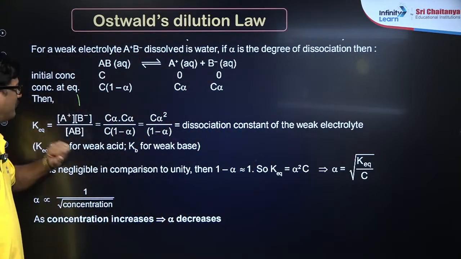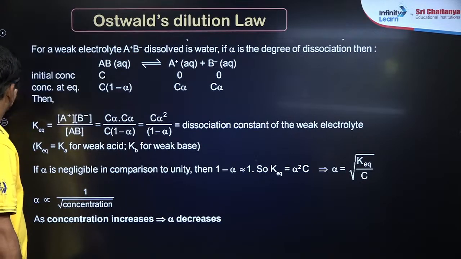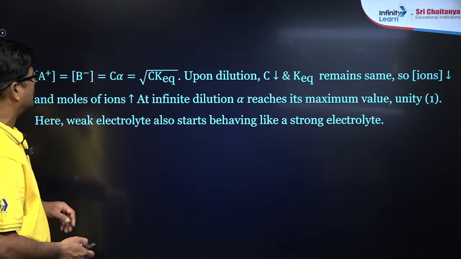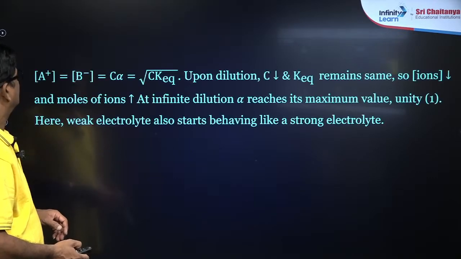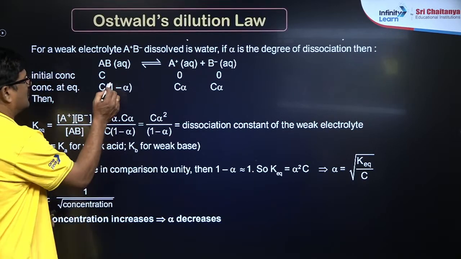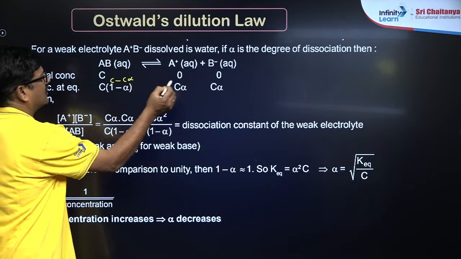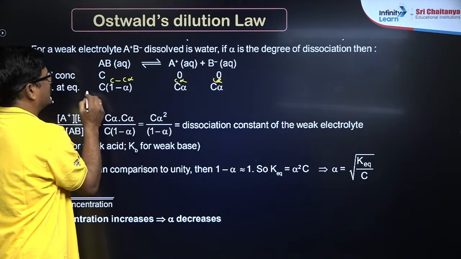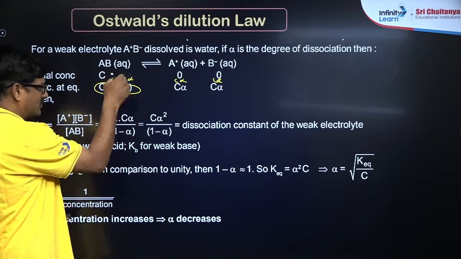So at equilibrium, it is going to be C minus C alpha, C alpha and C alpha. So C minus C alpha can be written as C of 1 minus alpha. I wrote this in shortcut.